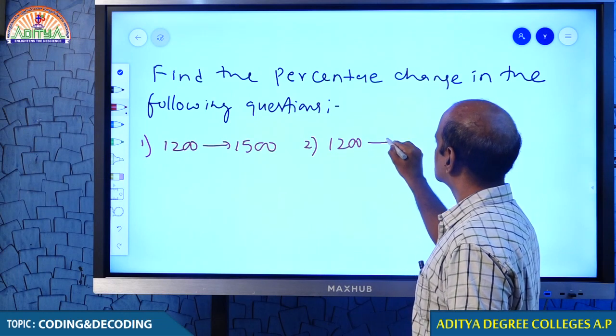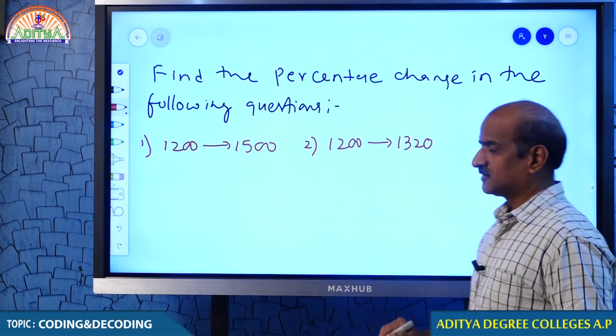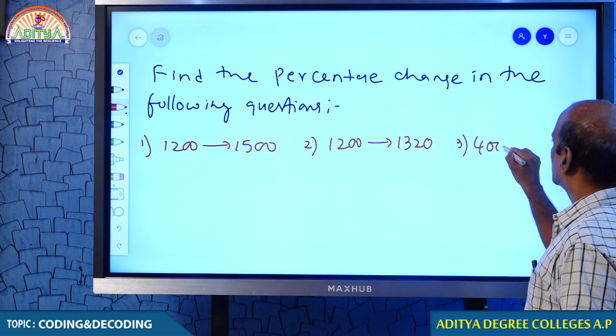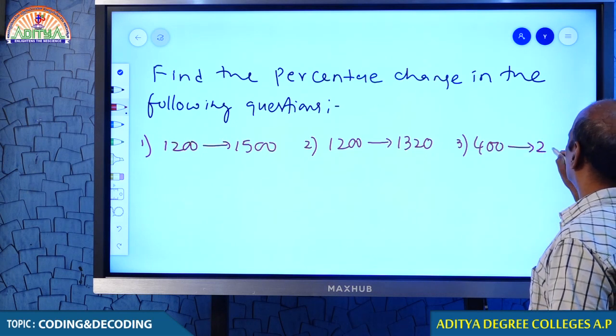1200 becomes 1320. You must tell me how much the value changes. 400 becomes 240.